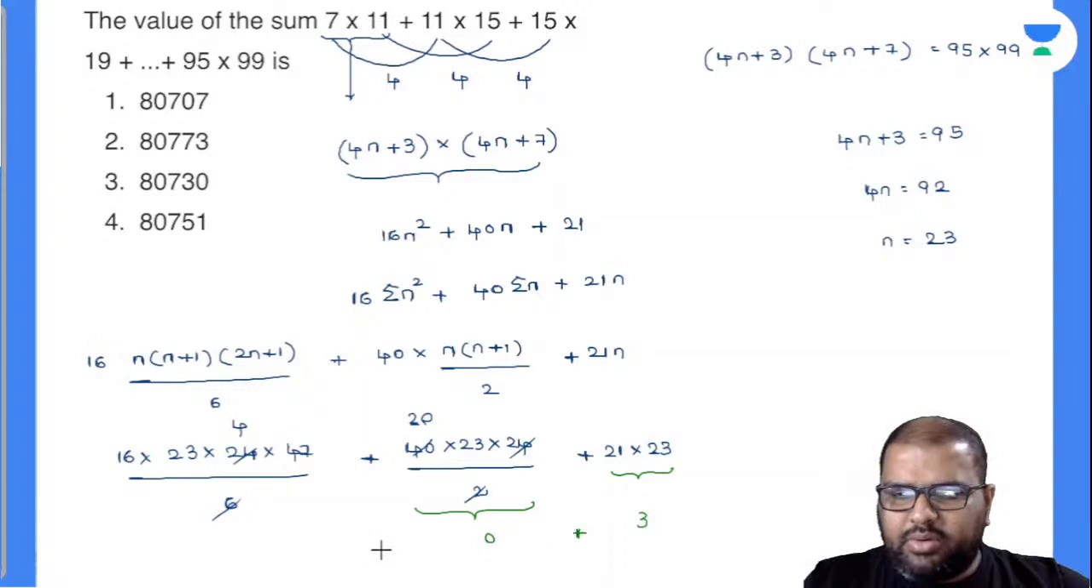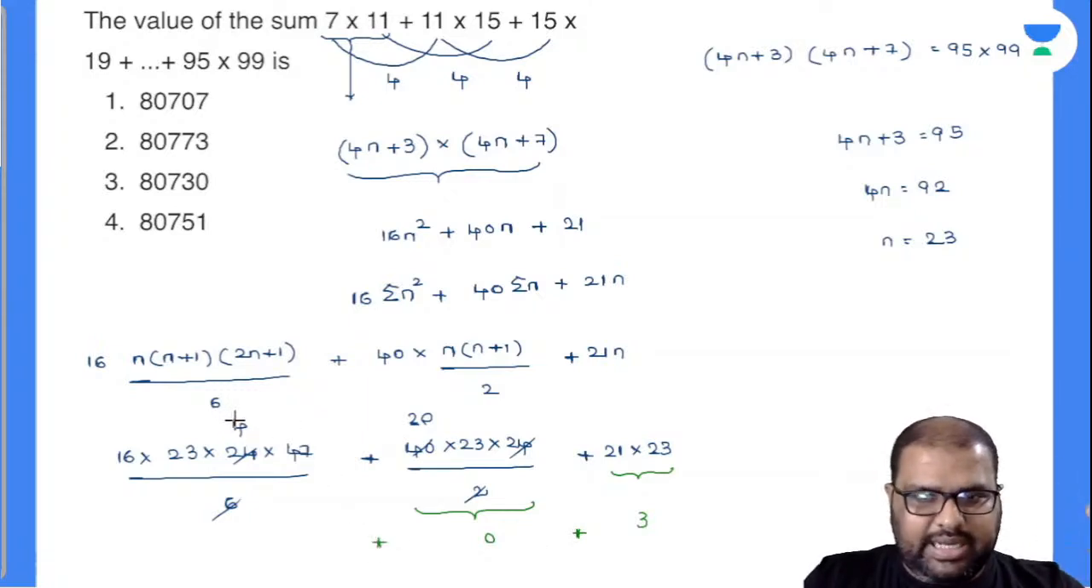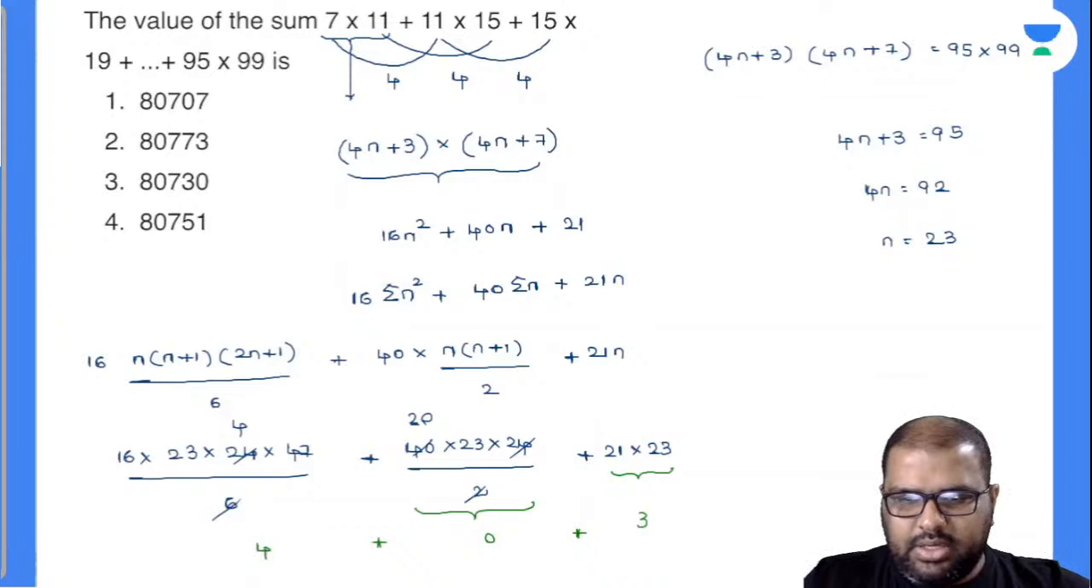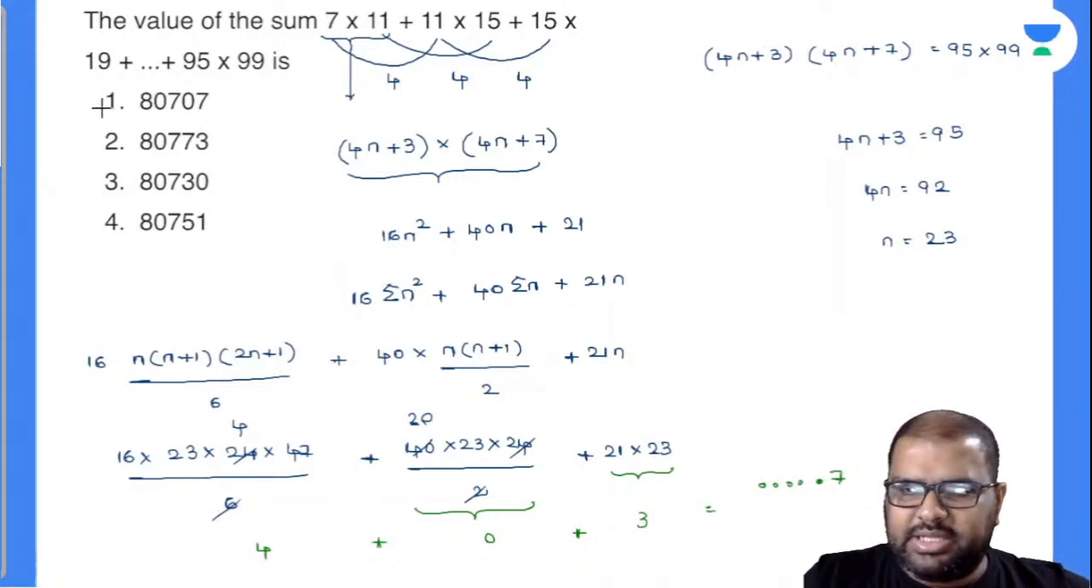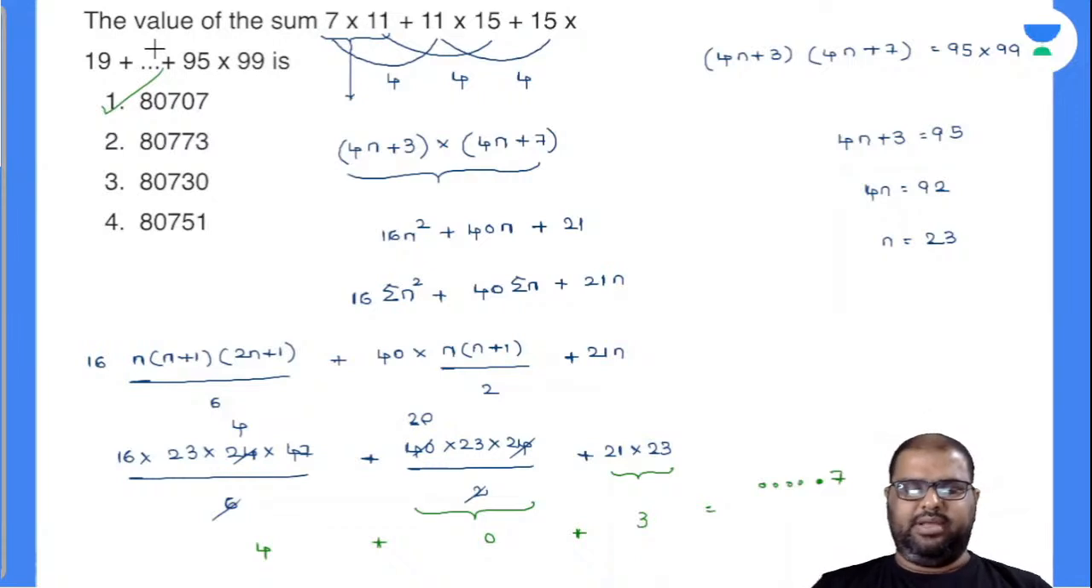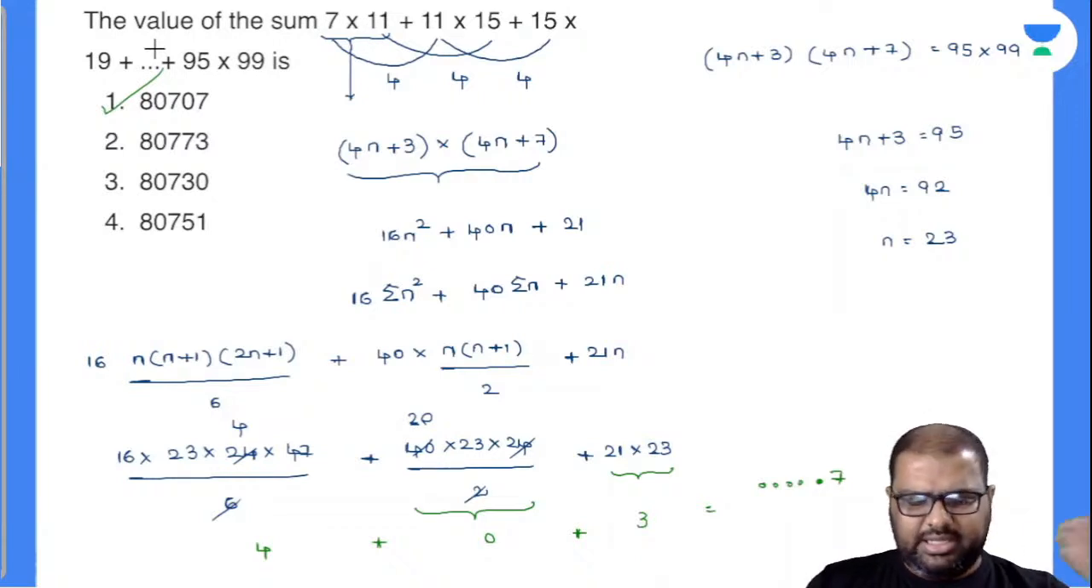Plus what will be this thing, right? 7 4s are 28, last digit is 8. 8 3s are 24, last digit is 4. 4 6s are 24, last digit is 4. So the unit digit is, your answer might be some dash dash dash dash, unit digit will be 7. Is there any option which is ending with 7? Yes, there is only one option which is ending with 7. I can take down this one perfectly.